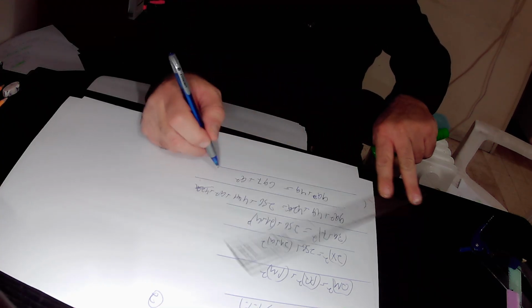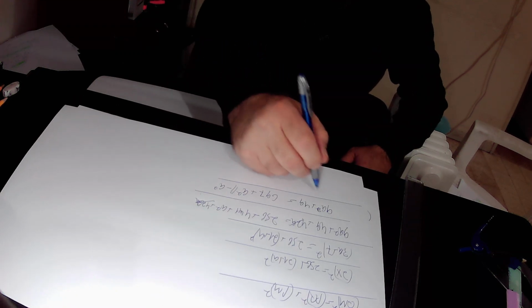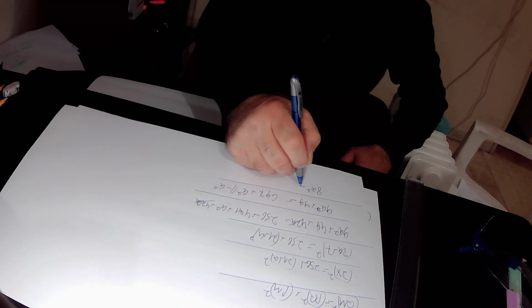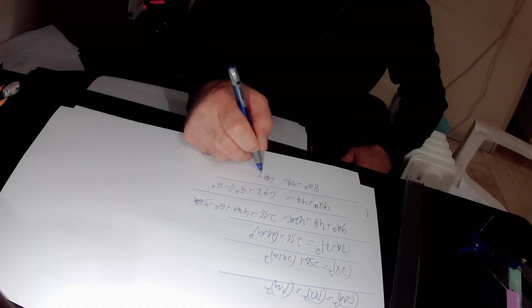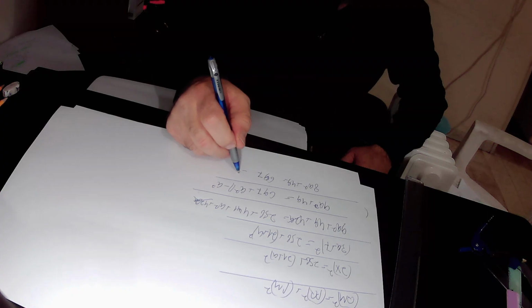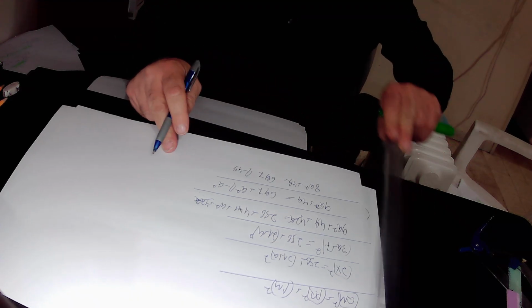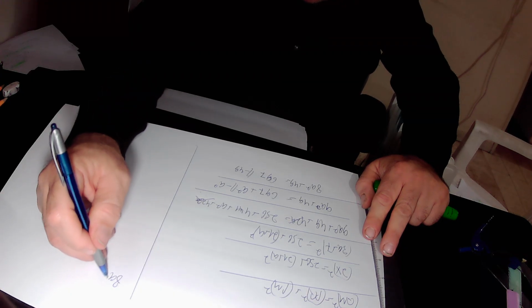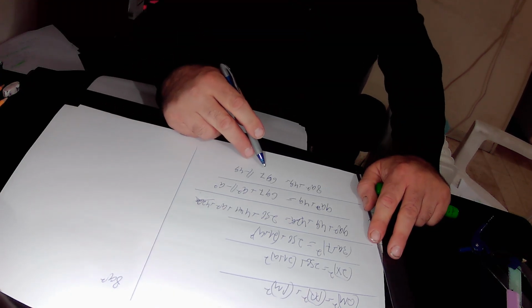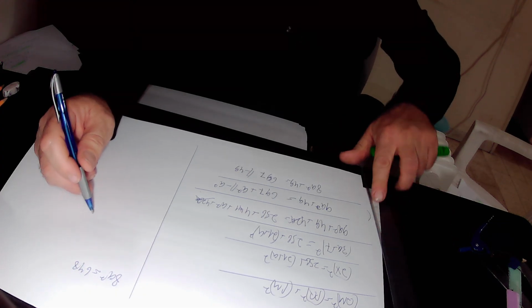Here we subtract a squared from this equation, and we get that 9a squared minus a squared is 8a squared plus 49 equals 697. Here we subtract 49 from this equation, and on this side of the equation we are left only with 8a squared. 697 minus 49 is 648. So in total we found out that 8a squared equals 648.